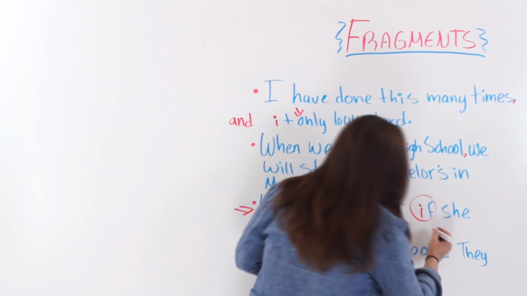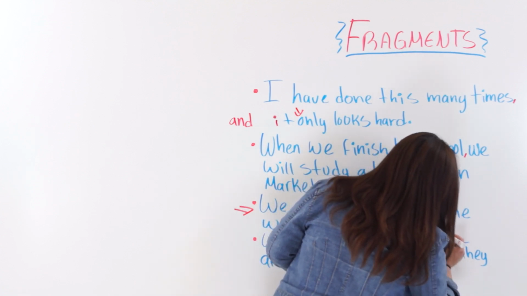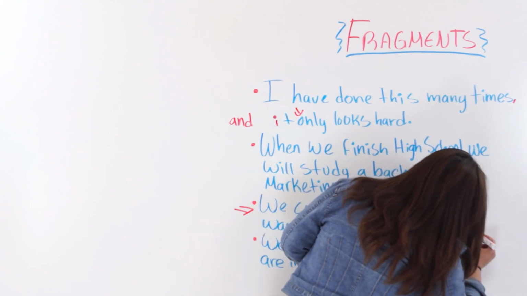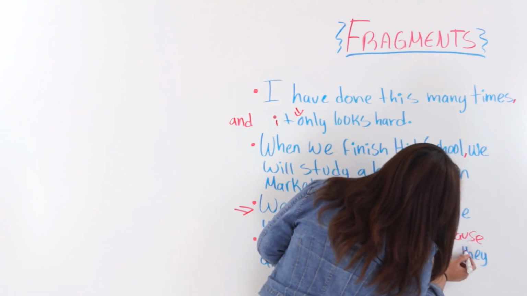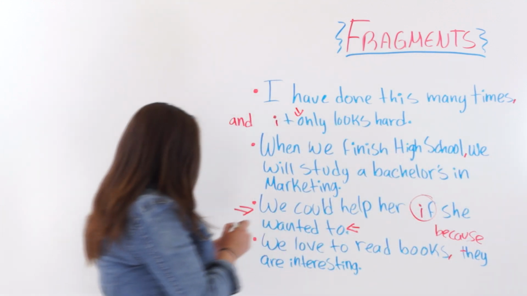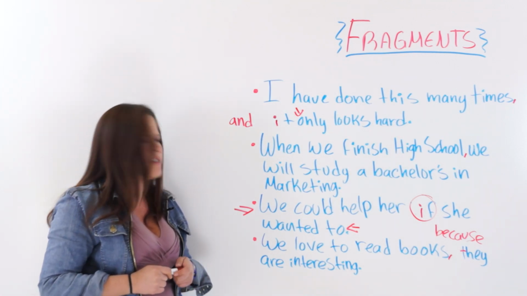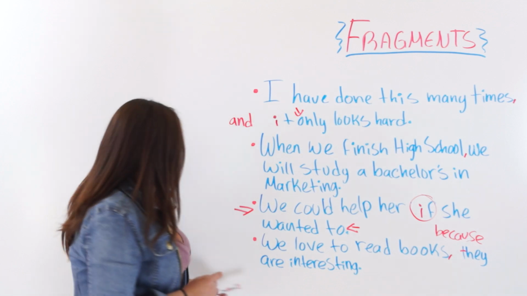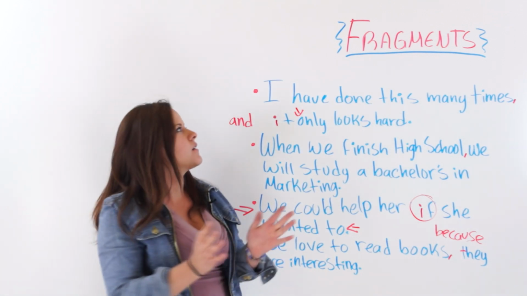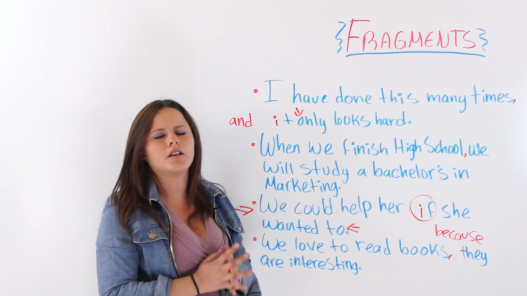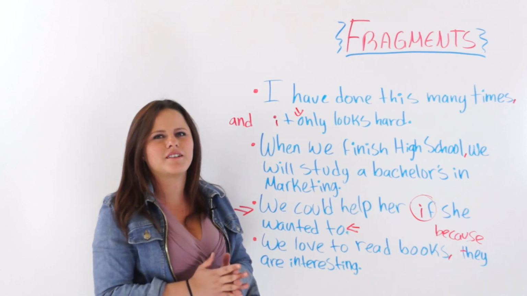We could add a comma, and then add a conjunction, because, and use a lowercase t. We love to read books because they are interesting. So this is the way you get rid of fragments, a very, very common error on writing a sentence.